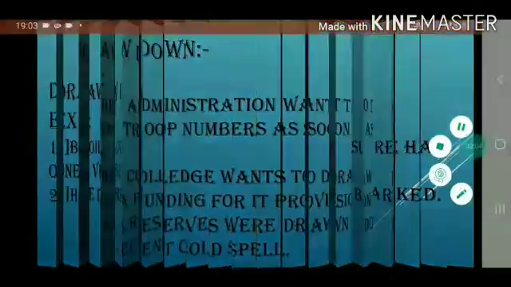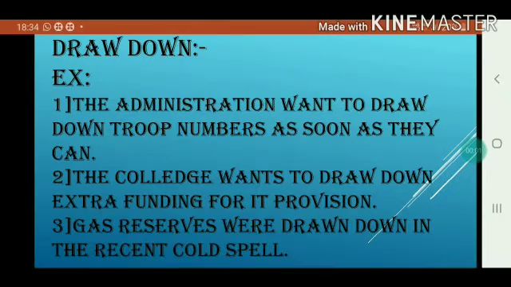Now let us move to draw down. To draw down has three meanings. First is to reduce level. For example, the administration wants to draw down troop numbers as soon as they can. This means that the administration wants to reduce the level of troop numbers as soon as they can. Second meaning is to get funding. For example, the college wants to draw down extra funding for its provision. This means that the college wants to get extra funding for its provision. The third meaning is to deplete by consumption or heavy spending. For example, the gas reserves were drawn down in the recent cold spell. This means that the gas reserves were depleted in the recent cold spell.